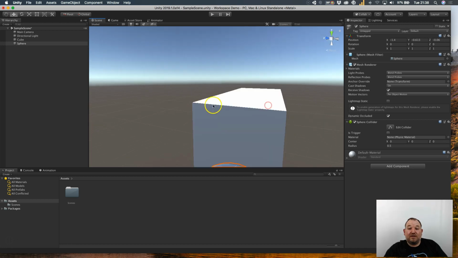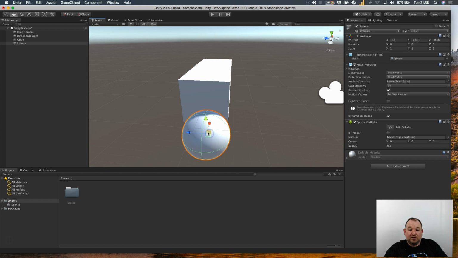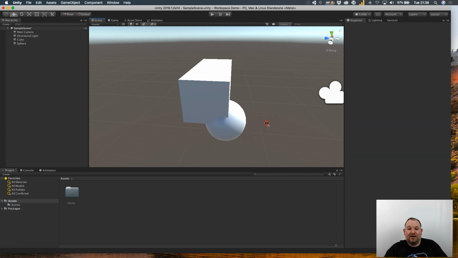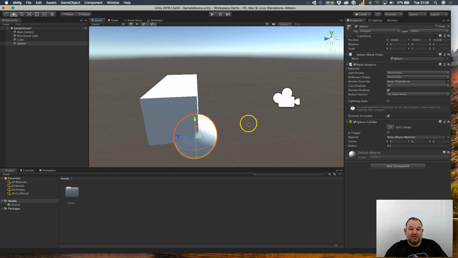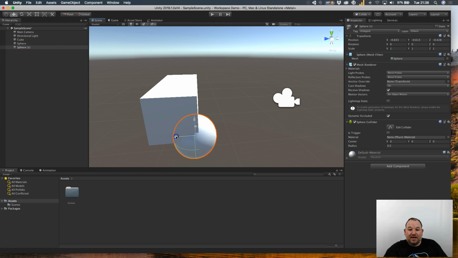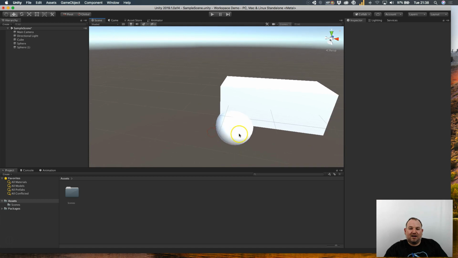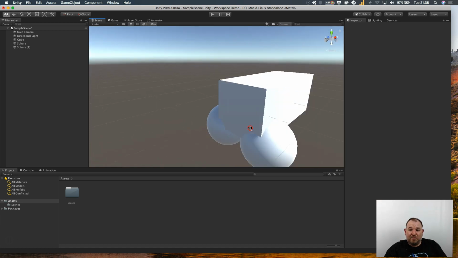I'm just using my left mouse button to select and my right mouse button to look around, just to position this in a very basic way of putting wheels as such. Now what I want to do is duplicate this game object and move it across. So if I right click, I can now duplicate rather than creating a new one and position it in the same way. There we go. I can now bring that across and we've got a couple of wheels. Now this particular car is only going to have 2 wheels just for the demo purposes.